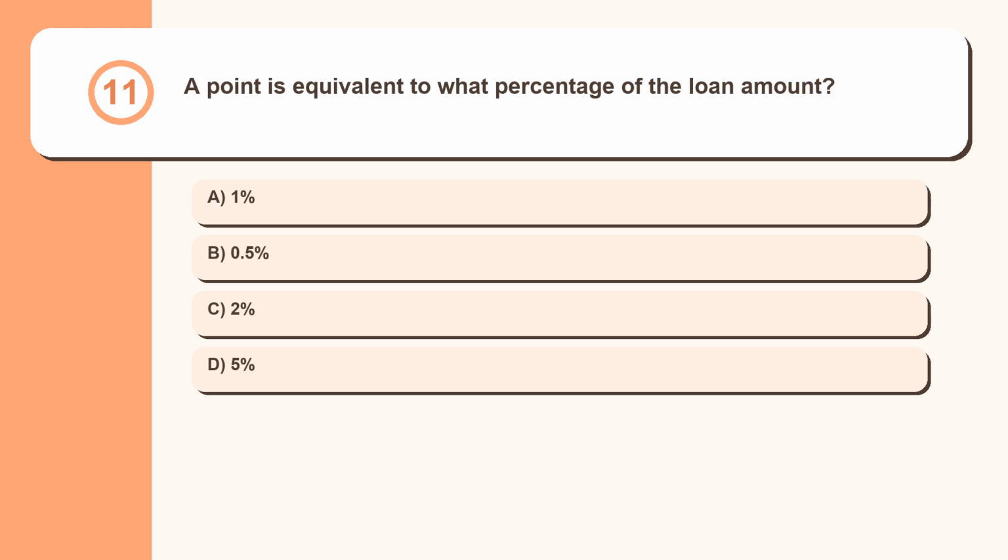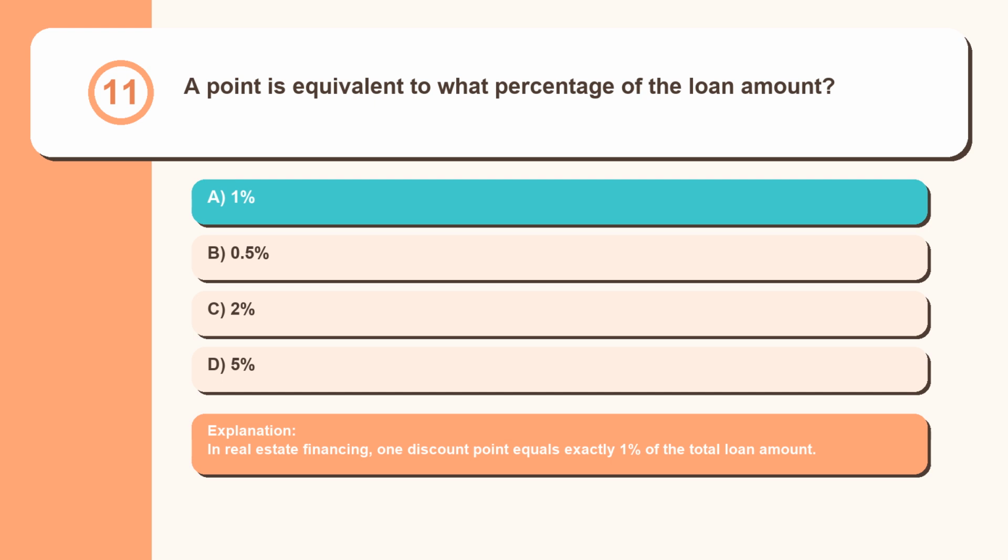Question 11. A point is equivalent to what percentage of the loan amount? 1%, 0.5%, 2%, 5%. In real estate financing, one discount point equals exactly 1% of the total loan amount.